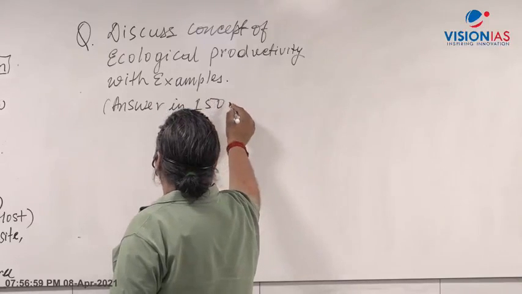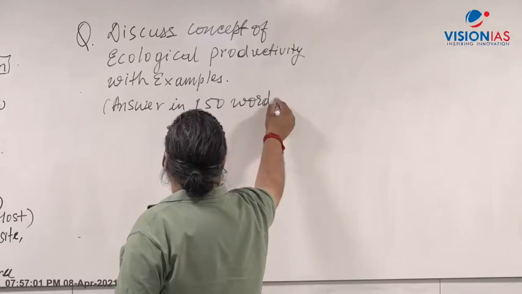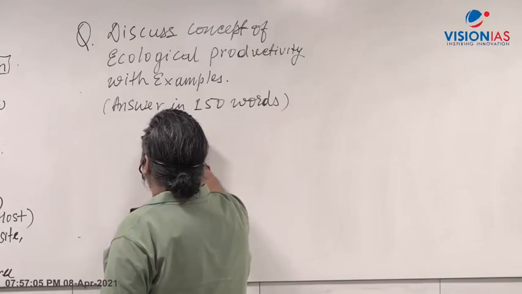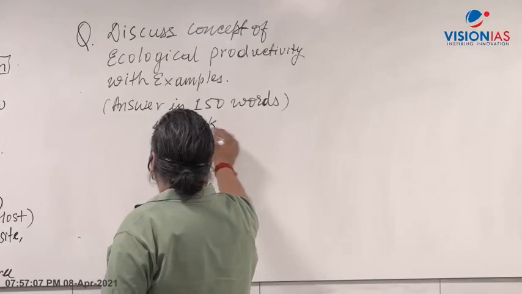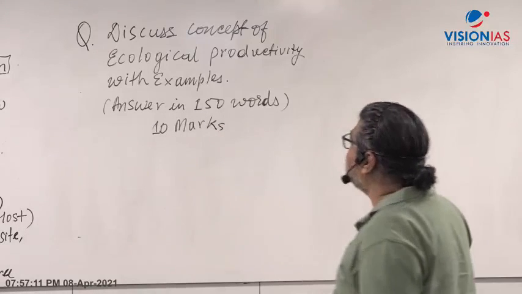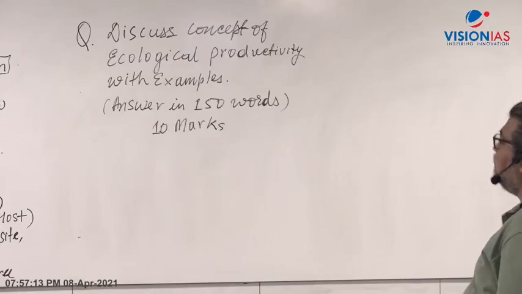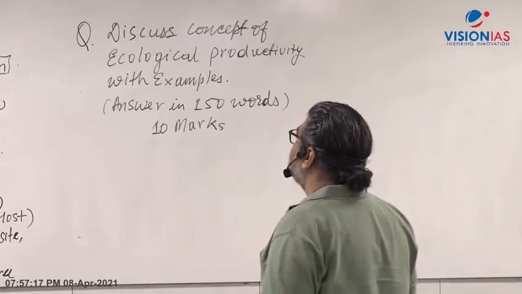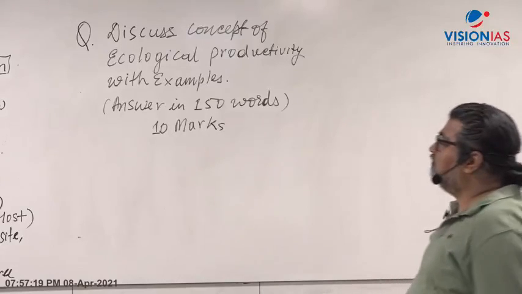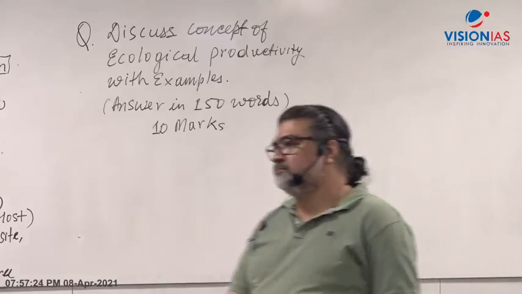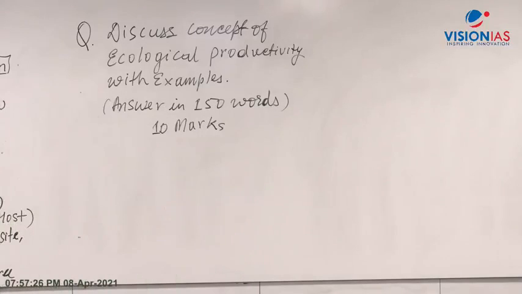since you are just starting the preparation of the environment subject, I am giving you a direct question as a practice of your writing exercise. Discuss the concept of ecological productivity or ecosystem productivity with examples. Answer in 150 words, not more than 150 words. It is a 10 marks question. You have to read and write the answer.